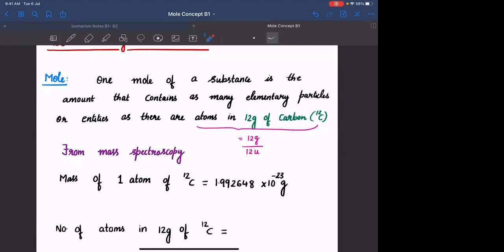Agreed. So if I want to know the number of carbon atoms in a 12 gram carbon sample, I need to know the mass of a carbon atom in terms of grams. If I know that, I can cancel gram, and I will be getting the number.